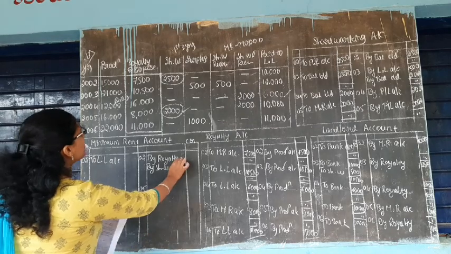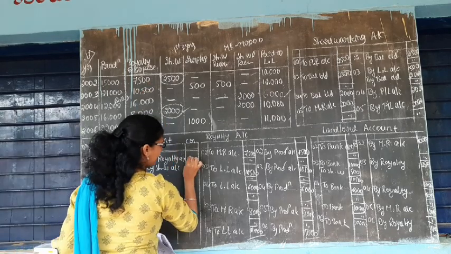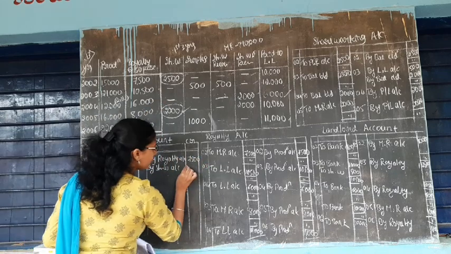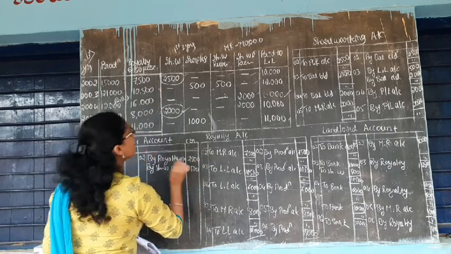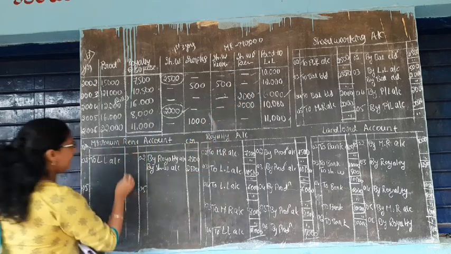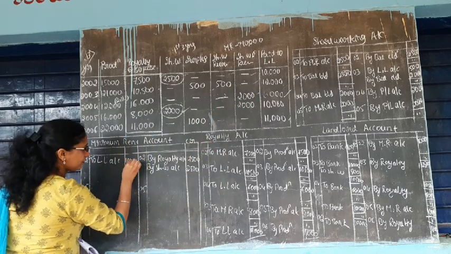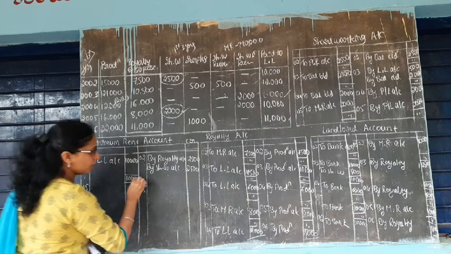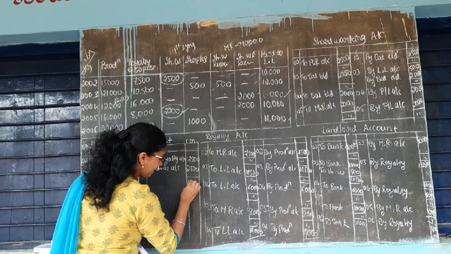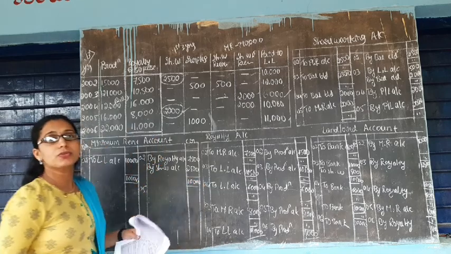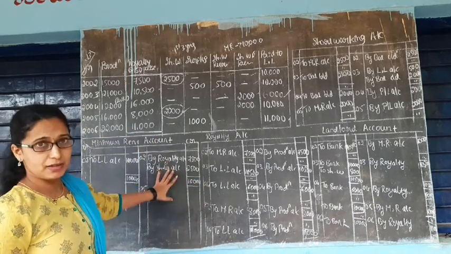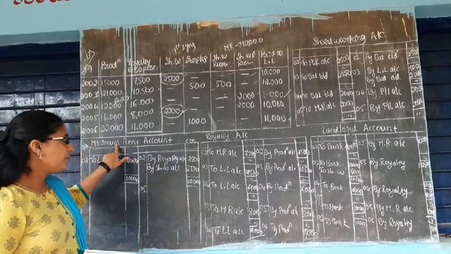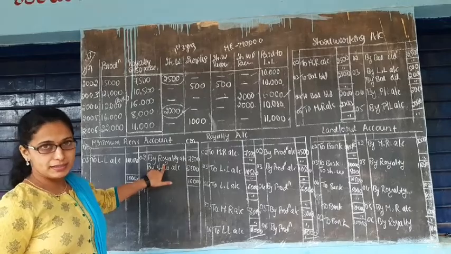So how much is the royalty? 7,500, correct? How much is the short working? 2,500. How much have you paid to your landlord? 10,000. So make the total 10,000 on both sides. So this is the simple method to prepare the minimum rent account. Now I will explain how it works. Minimum rent account is credited by royalty account.